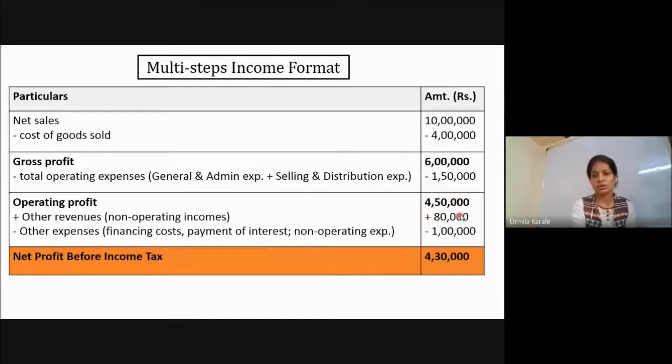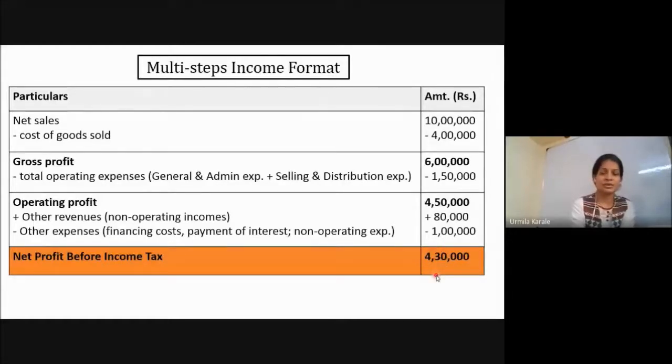Though you have got 4,50,000 operations profit, then 80,000 other income, this plus this around 5,30,000, but 1 lakh rupees you have paid as interest, so it is not with you. So the actual amount with you is 4,30,000, and that is termed as net profit before tax. Now this is the actual profit which is taxable.